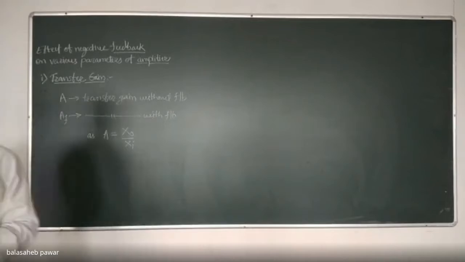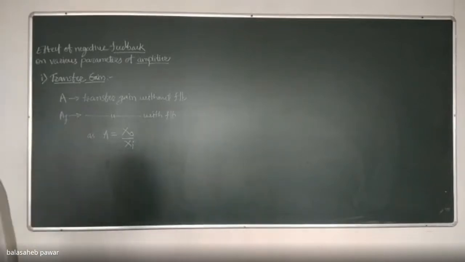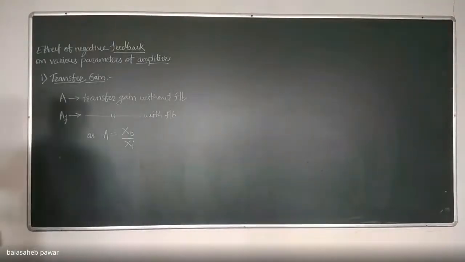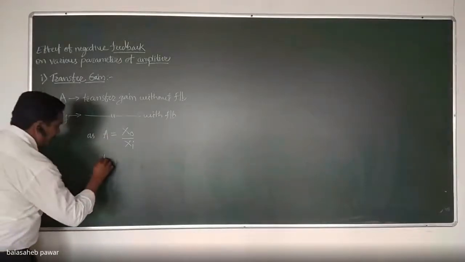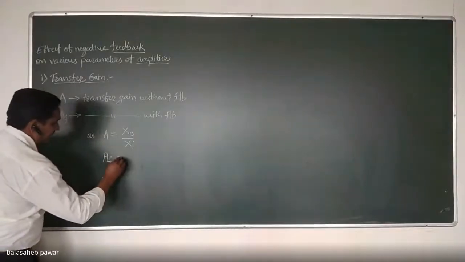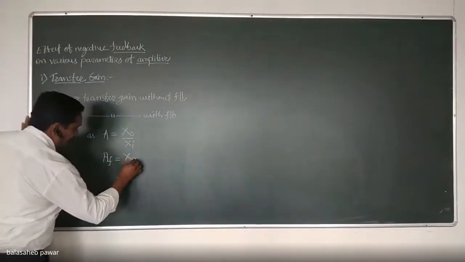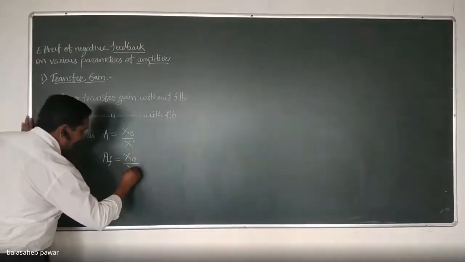X stands for either voltage or current. So in general, I wrote it simply as the ratio of output of that amplifier divided by its input, and hence I wrote it as XO by XI. Similarly, AF, the transfer gain with feedback, is again its output, XO divided by XS.